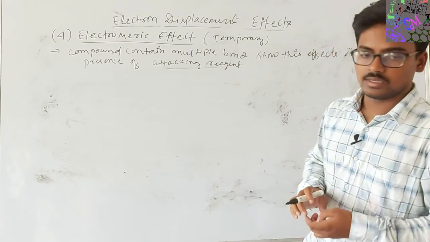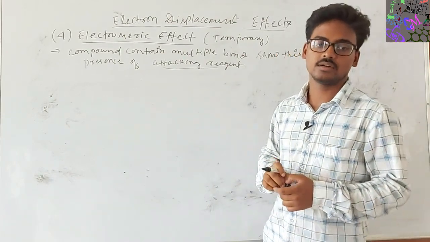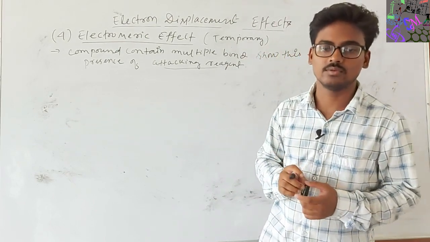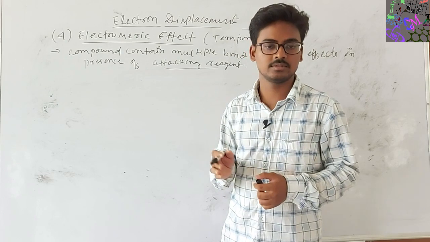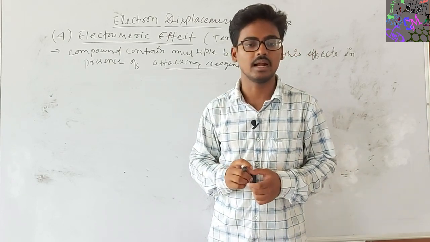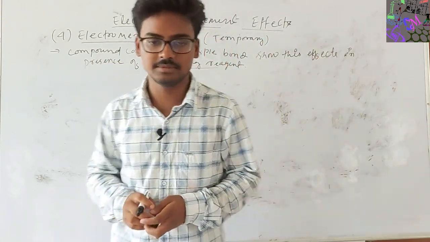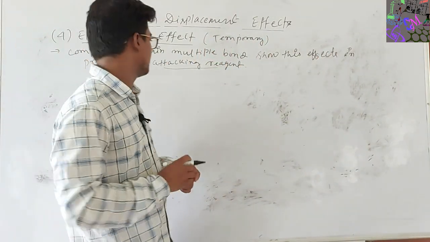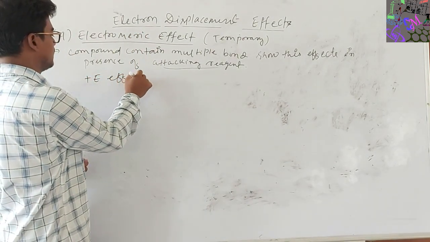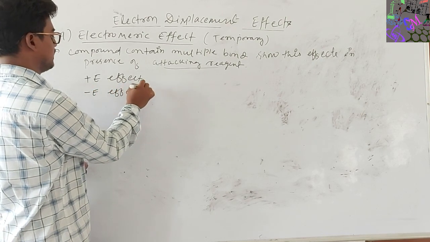So how will you define the electromeric effect? It is the complete transfer of a shared pair of pi electrons to one of the atoms joined by a multiple bond when an attacking reagent approaches. There are actually two types: the plus E effect and the minus E effect.